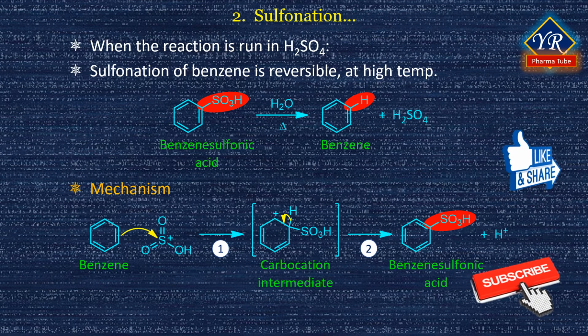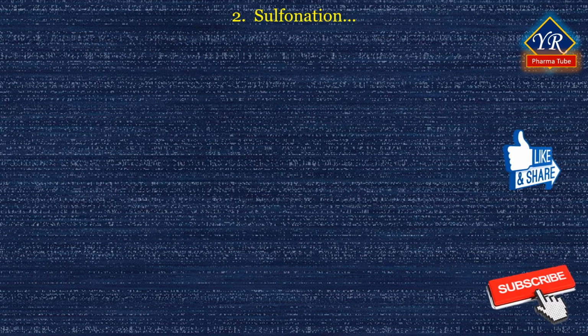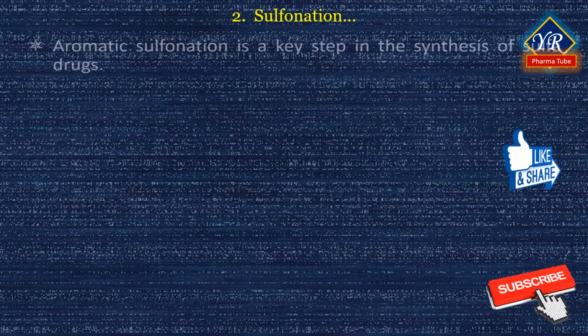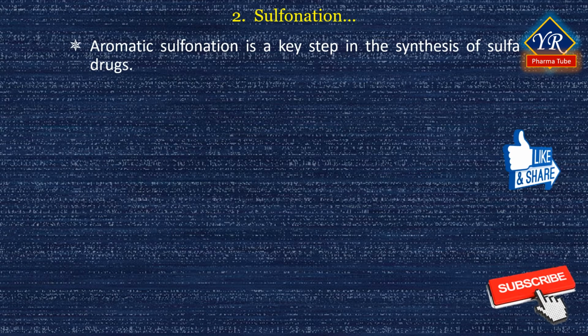In sulfonation reactions, the electrophile is a sulfonium ion. Among the variety of electrophilic species present in concentrated sulfuric acid, sulfur trioxide is probably the actual electrophile in aromatic sulfonation. Aromatic sulfonation is a key step in the synthesis of such compounds as the sulfur drug family of antibiotics.